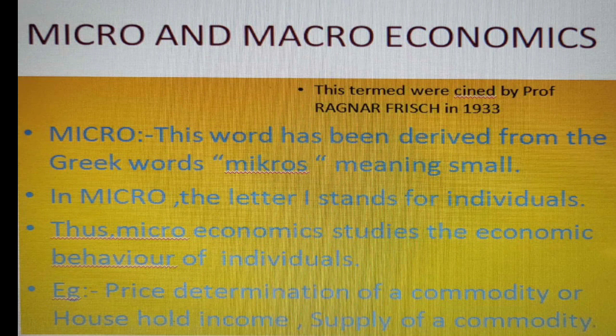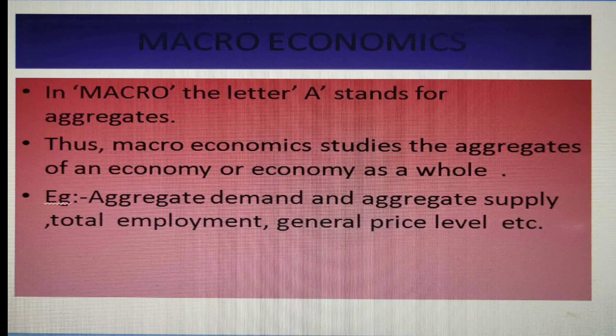Micro, this word has been derived from the Greek word mikros, meaning small. In micro, the letter I stands for individual. Thus, microeconomics studies the economic behavior of individuals. Example, price determination of a commodity, household income, supply of a commodity. Next, macroeconomics. In macro, the letter A stands for aggregates. Thus, macroeconomics studies aggregates of the economy or the economy as a whole. Example, aggregate demand and aggregate supply, total employment, general price level, etc.